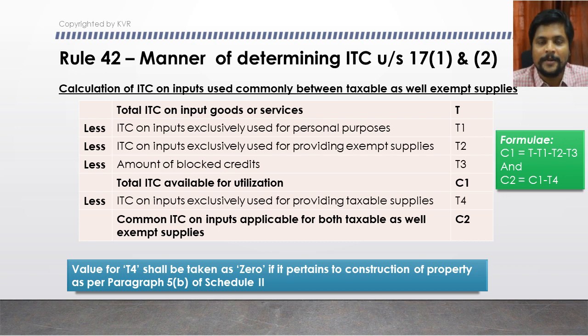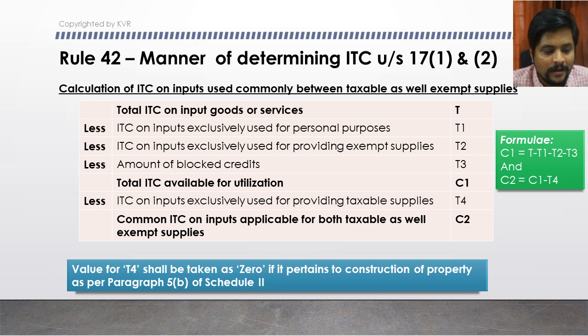But at this stage, I may not know when the sale will happen for these plots. That is the reason during the construction period, you have to take this ITC amount as 0. Only when the actual sale has been made, then you have to give the relevant treatment, depending on the nature of the sale. Clear? That is the reason we have to keep T4 as 0 at the initial stage.